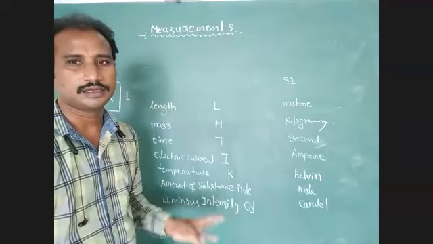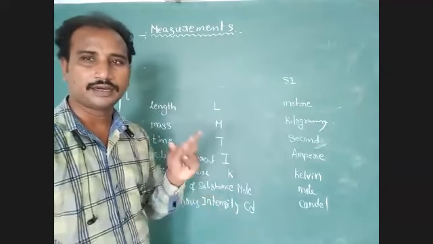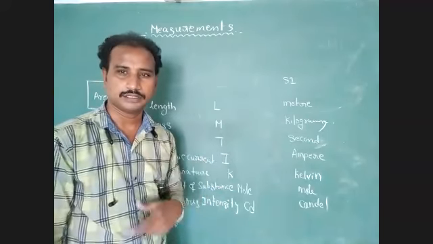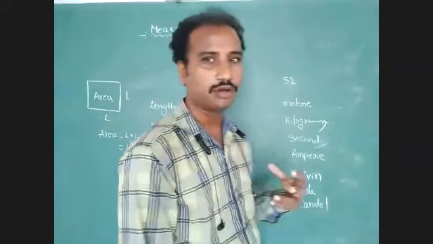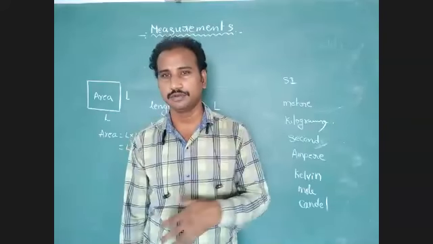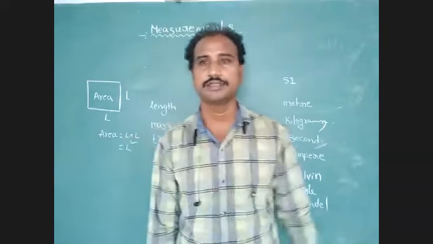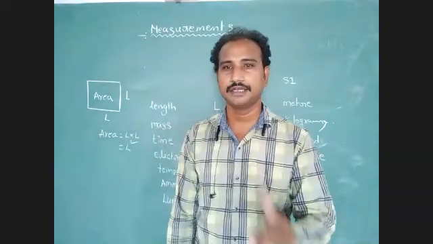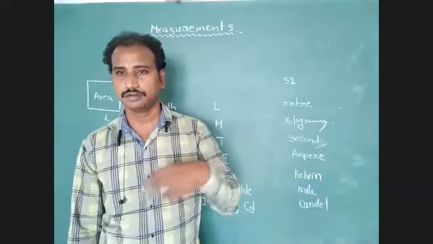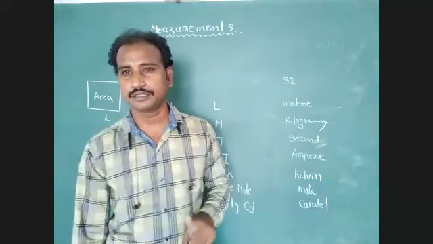Generally, we use this point for self-luminous and non-self-luminous bodies. Self-luminous means it can produce light itself. Best example, our sun produces light energy by itself, so it is a self-luminous body.